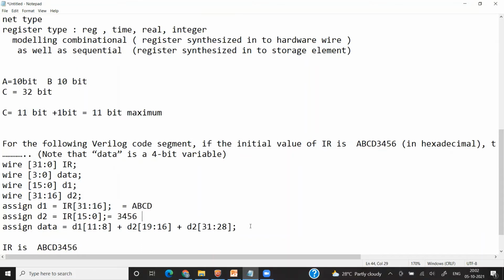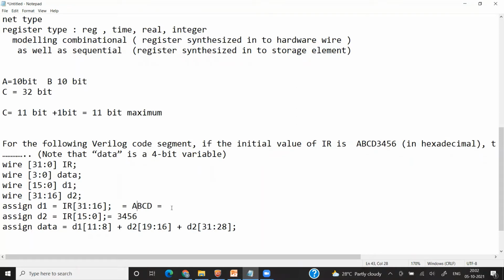Now it is D1, 11 down to 8. Let's write it. It is 3 down to 0. This is 4 bits, 4, 8, 12. So now this B is my 11 down to 8.